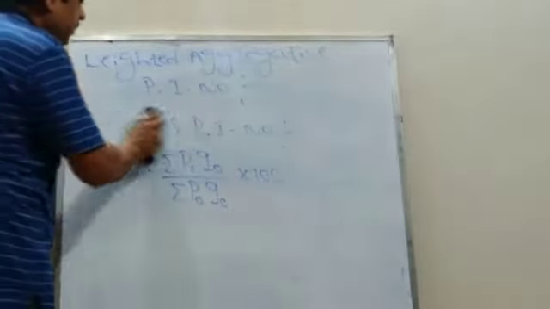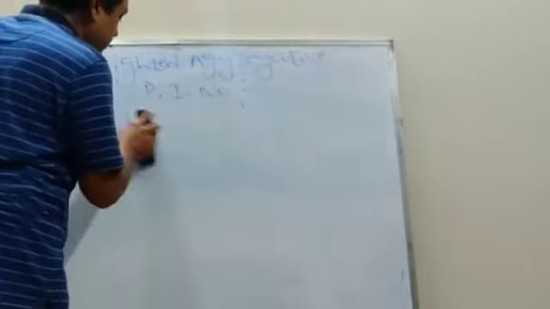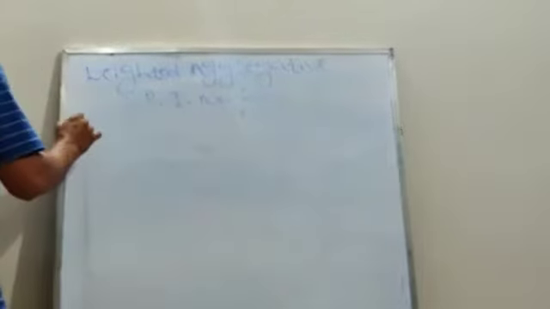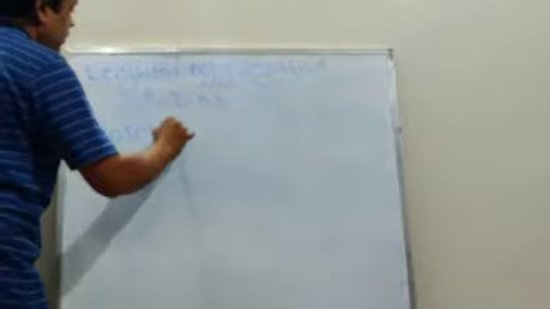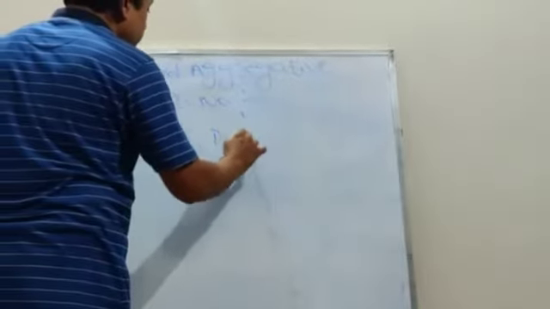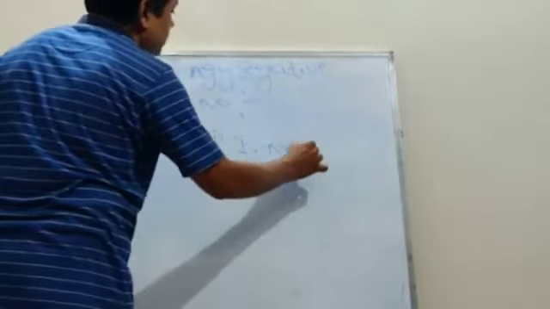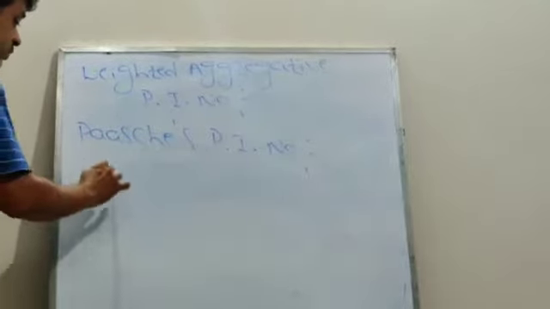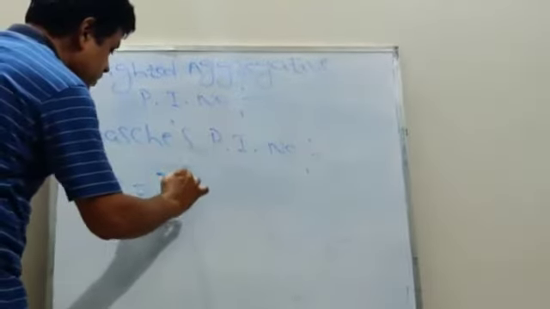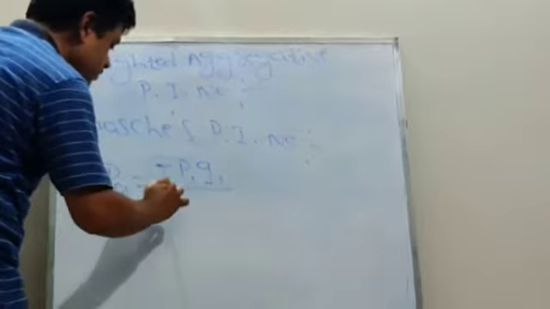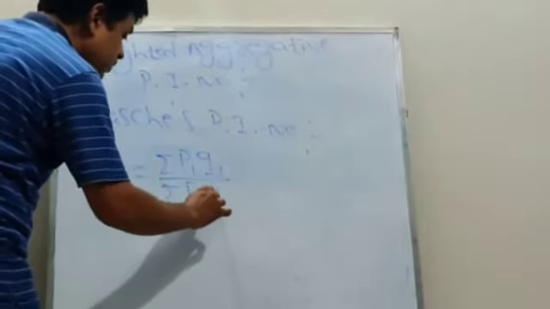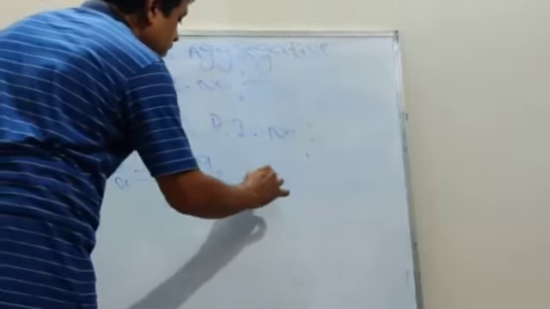The second one we have to take is Paasche's price index number. Here the formula is P01 equal to summation P1 Q1 divided by summation P0 Q1 into 100.